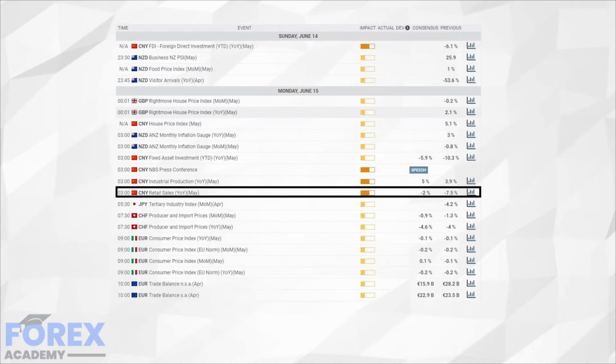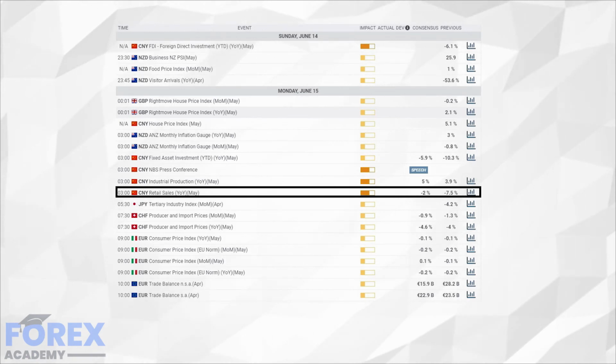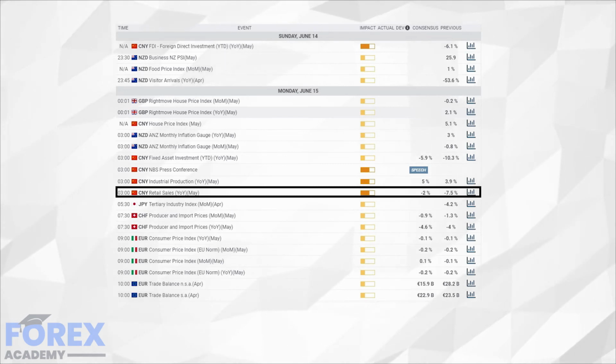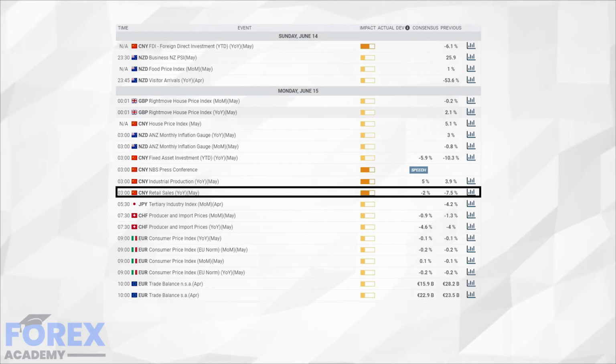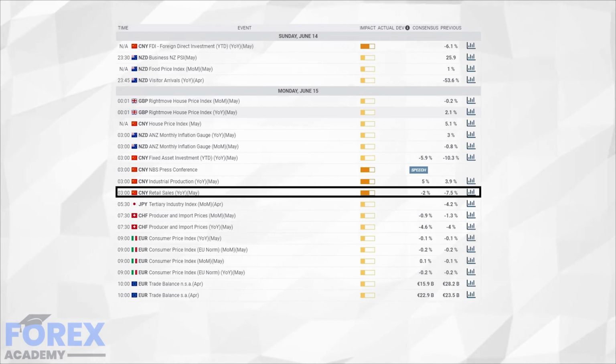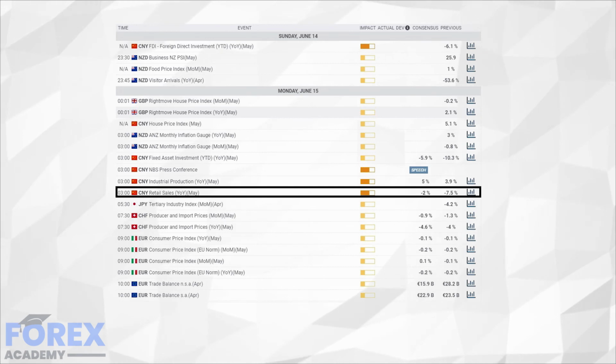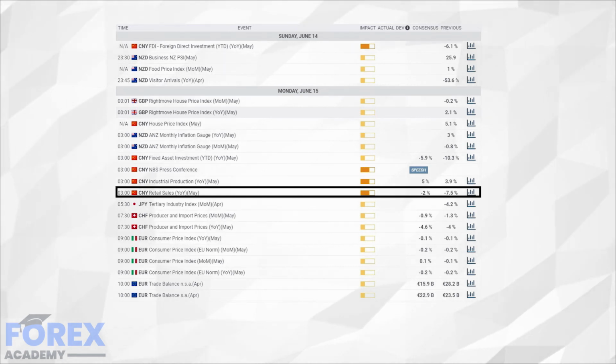Finally, also simultaneously released into the market is the retail sales year on year for May. This will also be viewed by all markets as important because it shows the recovery status of China and whether the general public are feeling confident enough to go out and purchase goods where they are available in outlets which have been allowed to reopen. The figure measures the total receipts for retail consumer goods for household purchases, and in general a high reading is a positive one. This is because it shows the economy returning to normal, while a low reading is seen as negative, meaning that the Chinese economy is still struggling.